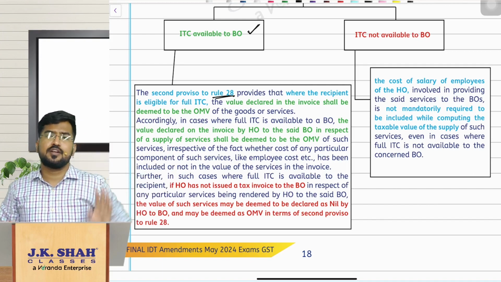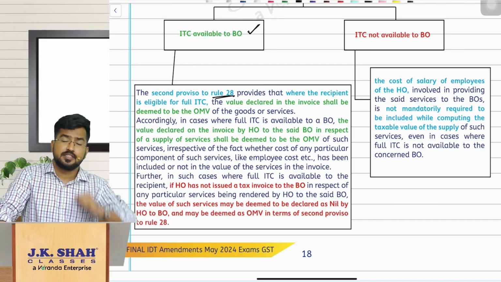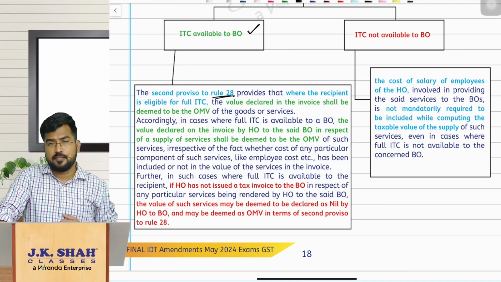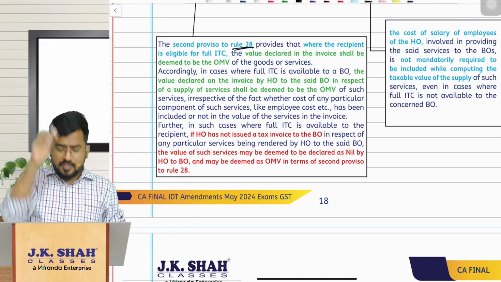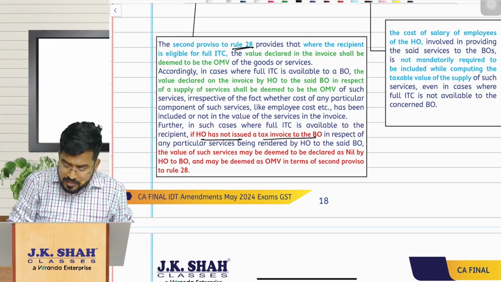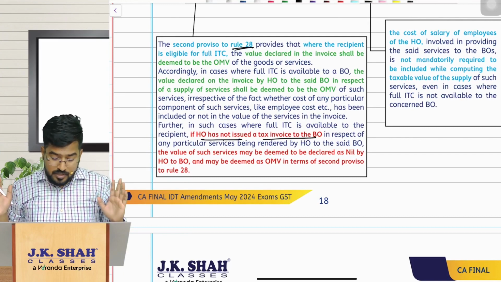Invoice, we are showing 100 rupees. 100 rupees will be taken as value of supply because the recipient is eligible for ITC. Correct? So that is one point. And suppose the head office has not issued a tax invoice to the branch office also, then see, this is one super duper relaxation.